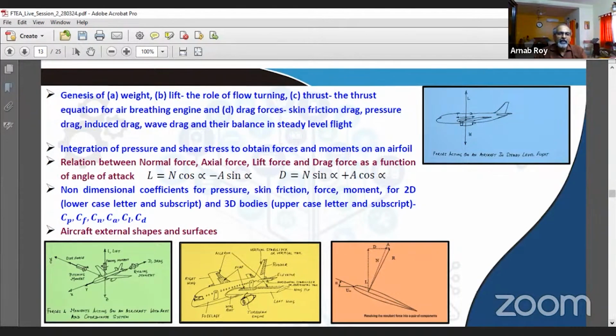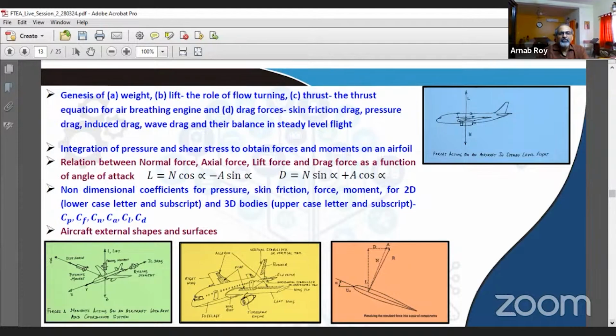You may recall that induced drag is something that would not exist for a two-dimensional body like an airfoil. It would exist for a finite wing, while wave drag is something that we'll not see at low speeds. It will happen in supersonic conditions and things like that. When we make a hypothesis that the flow is inviscid, then there's no question of accounting for skin friction drag. So through these subtleties, you try to understand where each one of those components fits in.